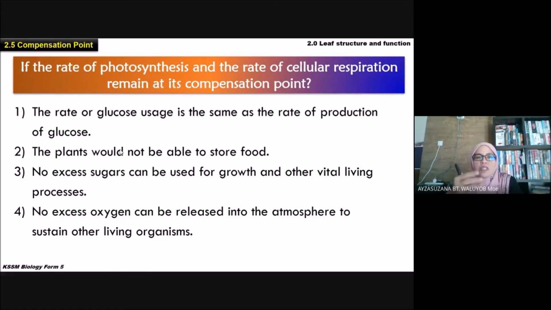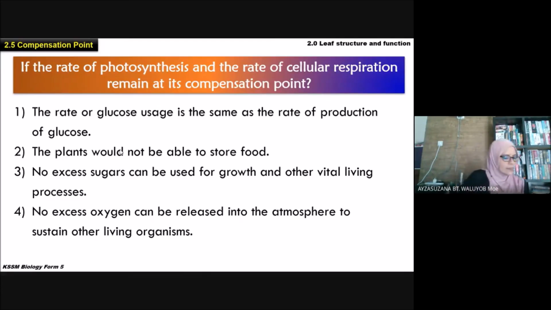Right? So this compensation point cannot remain. Maksudnya tidak boleh kekal compensation point itu sepanjang masa. Cannot remain all the time, because it will affect us. Sebab kita akan kekurangan oksigen. Alright, any question?